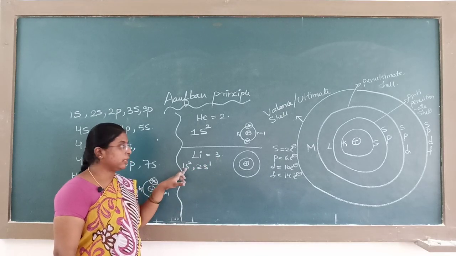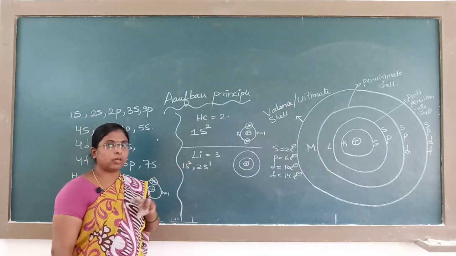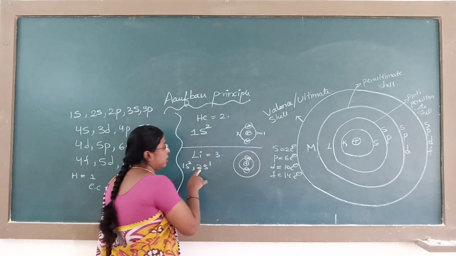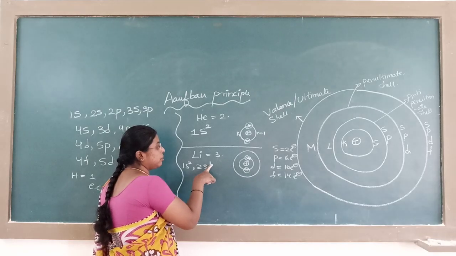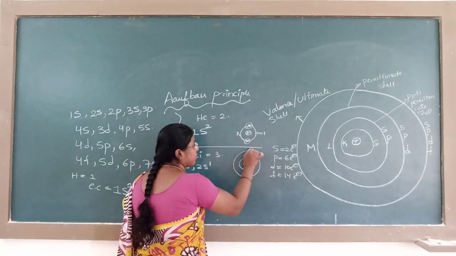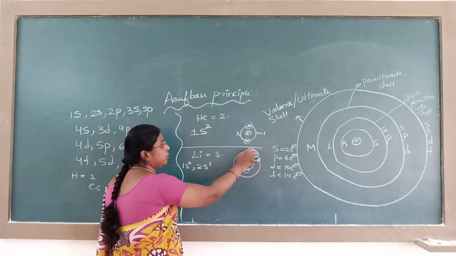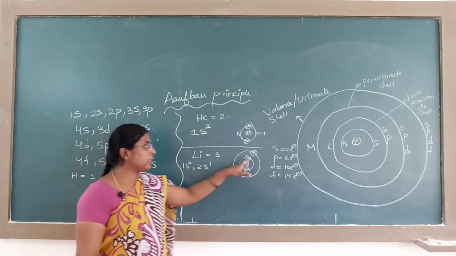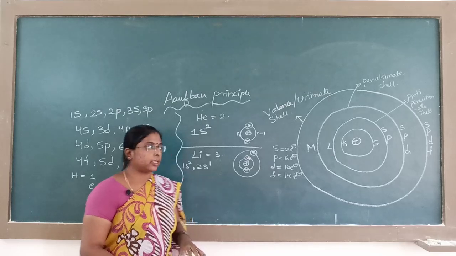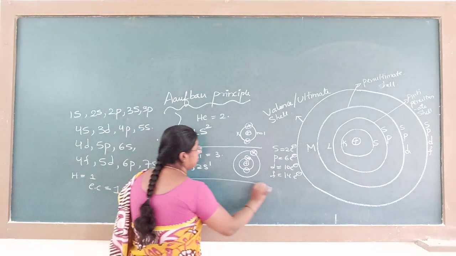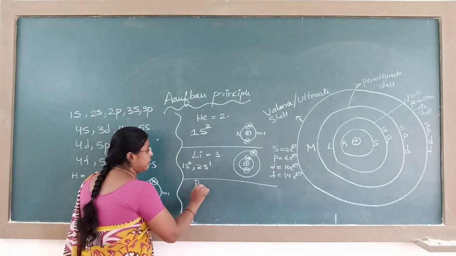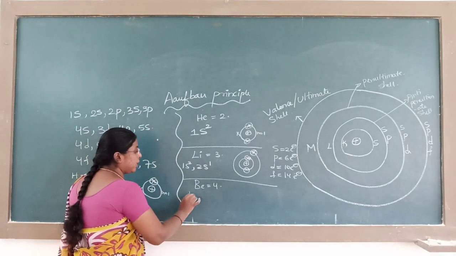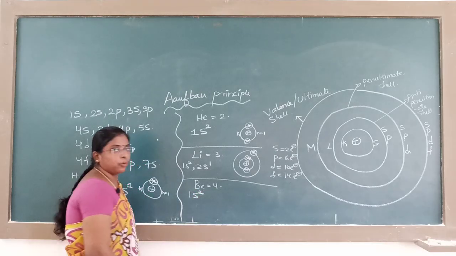The first shell, s orbital, has how many electrons? The first shell has 2 electrons. 2s indicates the second shell, s orbital, with 1 electron. 1, 2, 3. First shell 1s2, 2s1. The second shell has 1 electron. That is lithium. Next comes beryllium, atomic number 4. How will you write the electronic configuration?